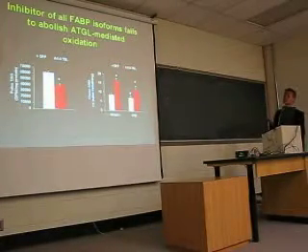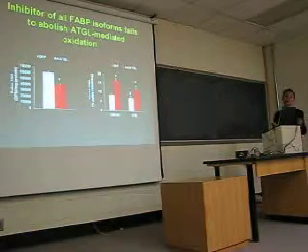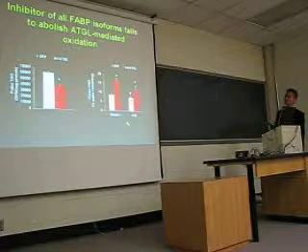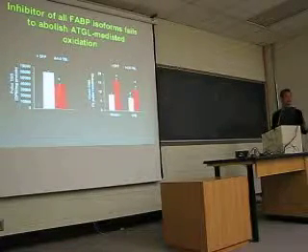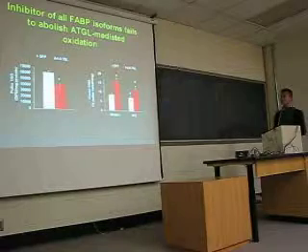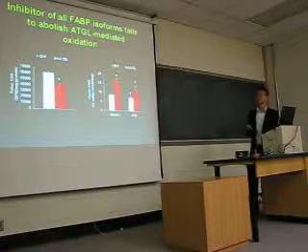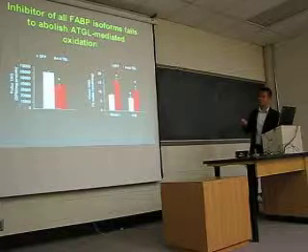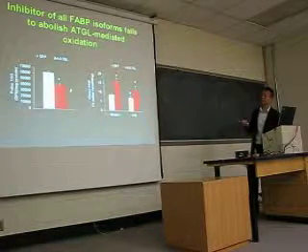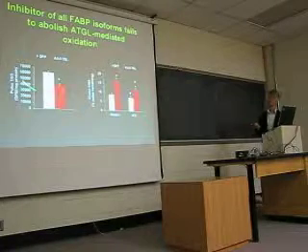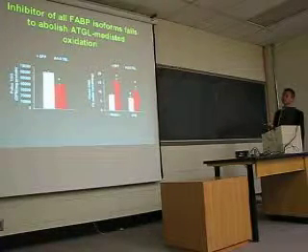Instead of using LFABP knockout mice, we used an inhibitor called HTS that inhibits all the FABP isoforms, so not just LFABP, but all of the other 5 isoforms as well. Again, when you overexpress ATGL, there's less incorporation, supporting what we just showed in the previous figure.